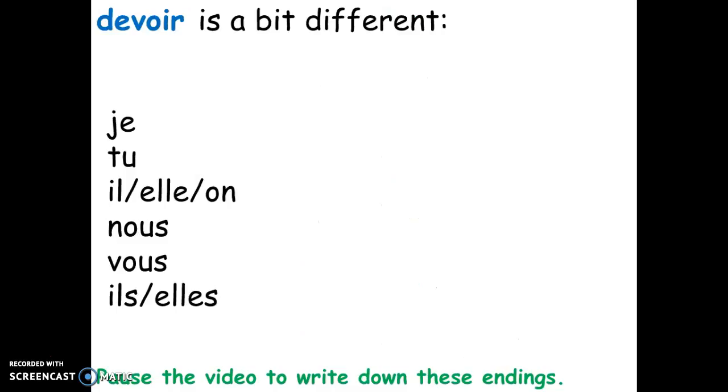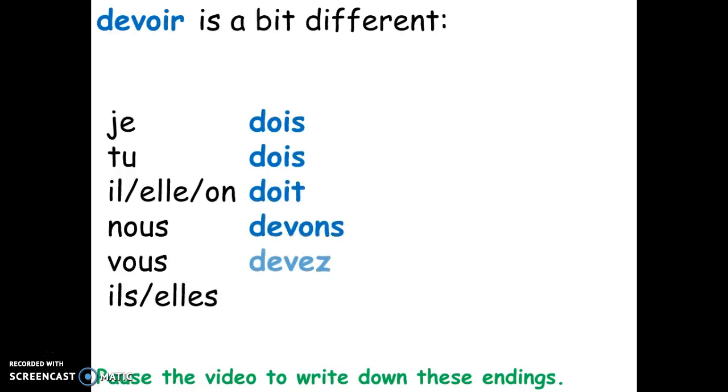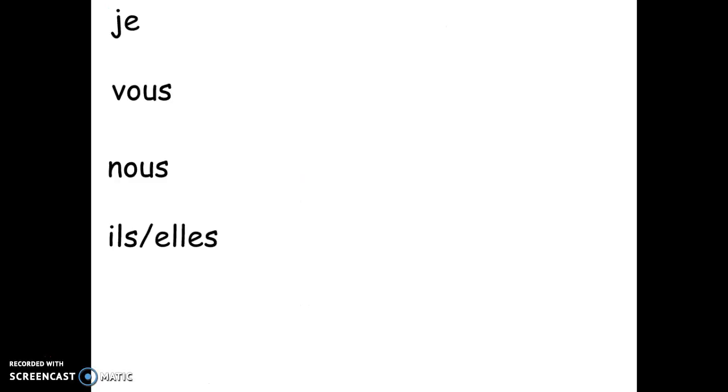Devoir, on the other hand, so must, is a little bit different. So we have je dois, tu dois, il, elle, on doit, nous devons, vous devez, and ils, elles doivent. Similar situation in that it only changes for the nous and the vous forms, and otherwise the OI stays similar. Pause the video if you need to write down these endings.